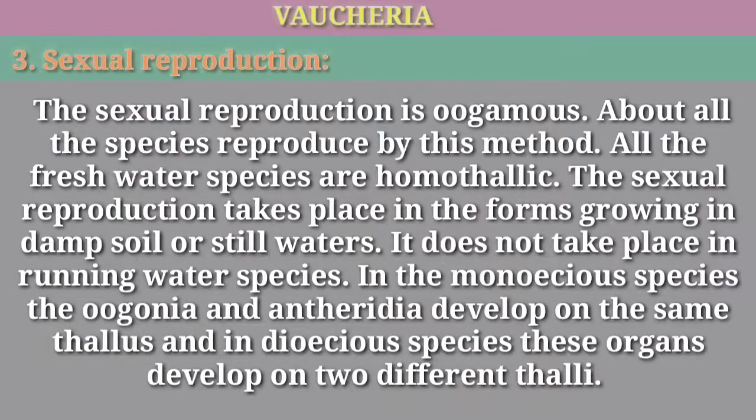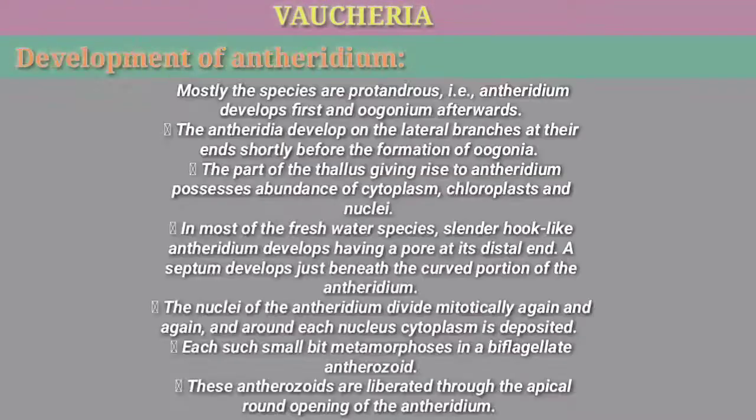3. Sexual reproduction. The sexual reproduction is oogamous. About all the species reproduce by this method. All the freshwater species are homothallic. The sexual reproduction takes place in the forms growing in damp soil or still waters. It does not take place in running water species. In the monoecious species the oogonia and antheridia develop on the same thallus and in dioecious species these organs develop on 2 different thalli.